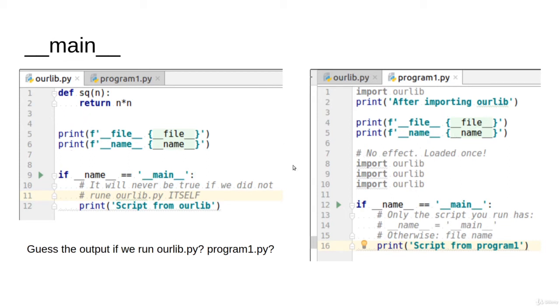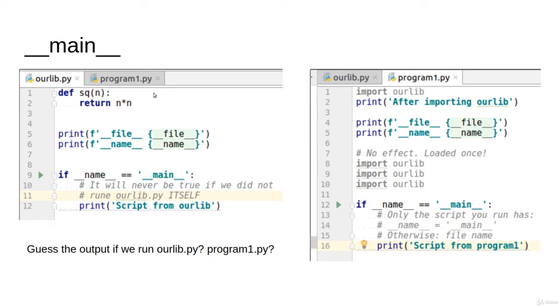Which is run? If you run this guy, only this if condition will be activated, but this one will not be. Why? Because only the script will have name as main. Any other file, any other module, will have the file name itself, the module name itself, which is OurLib.